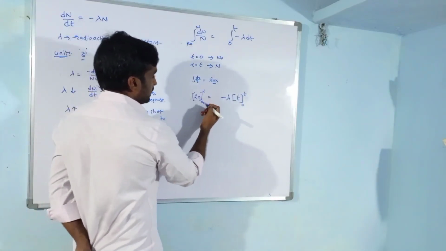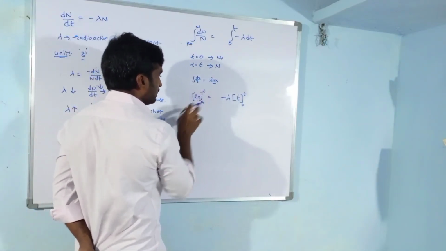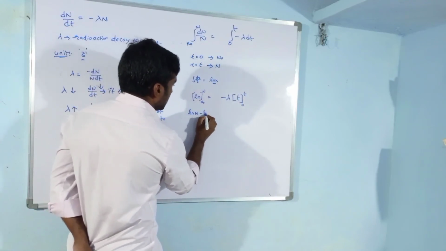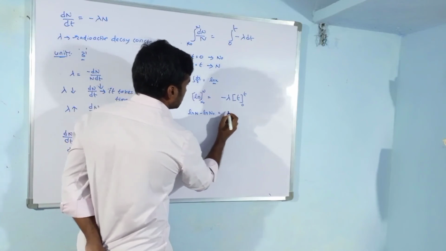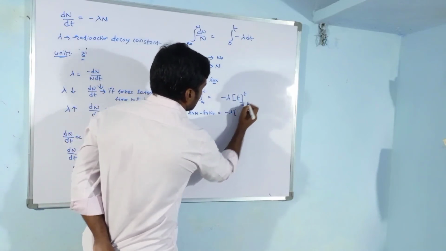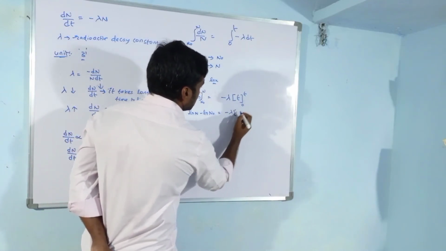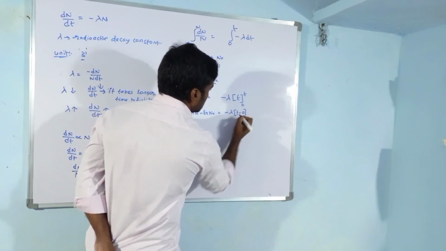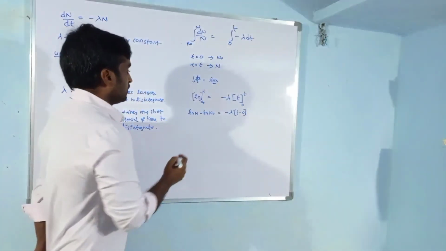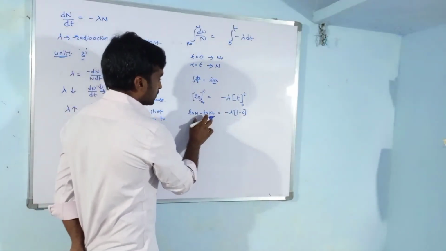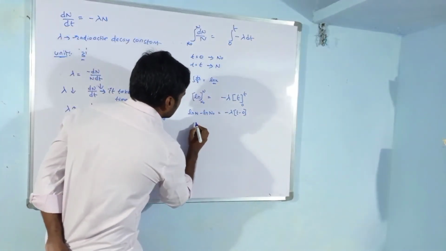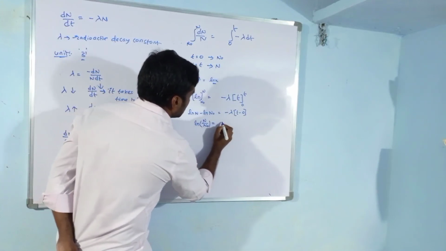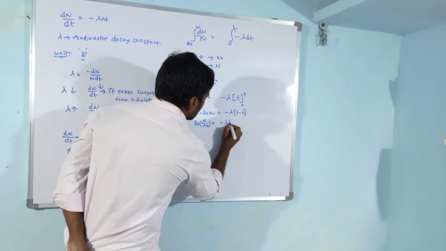Now first of all we have to substitute the upper limit and next the lower limit. That means ln N minus ln N naught equals minus lambda, and if we substitute the upper limit in place of t we get t, and for the lower limit we get 0. By the rule of logarithms we can write ln N by N naught equals minus lambda t.